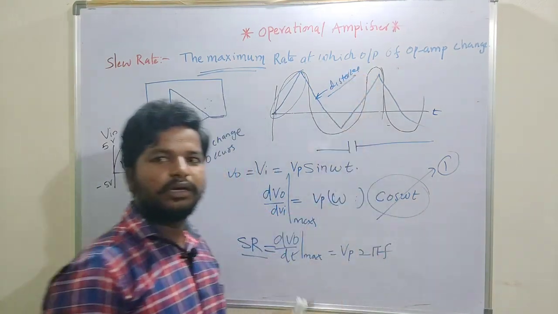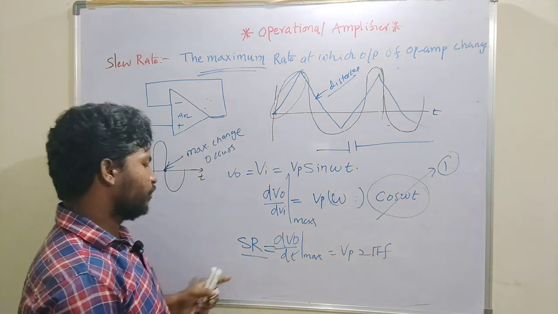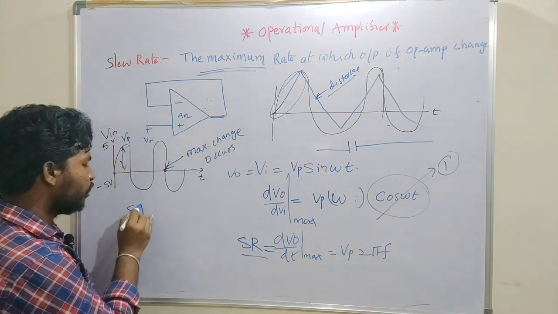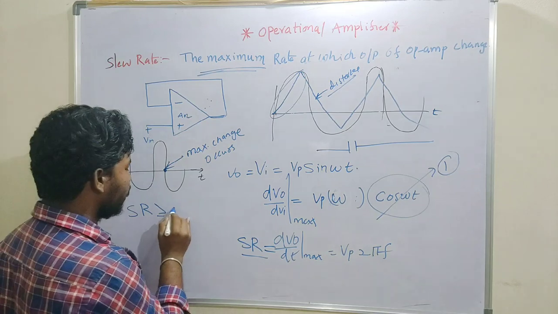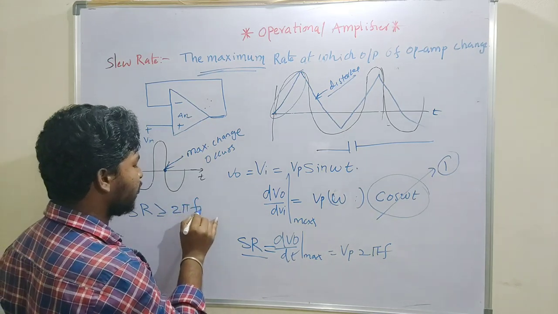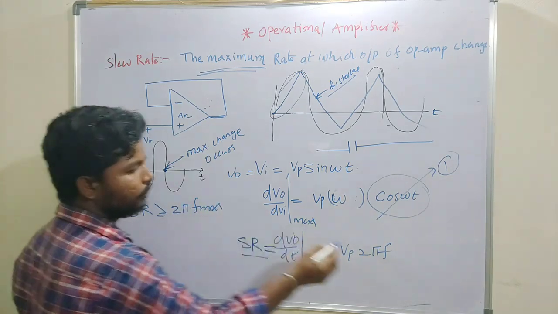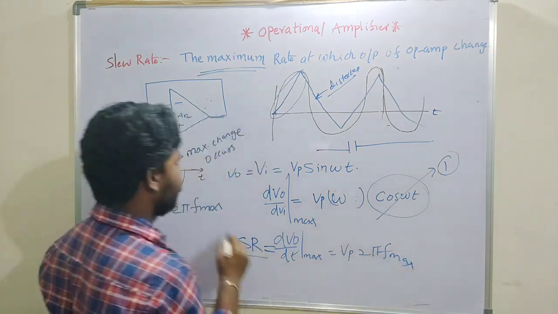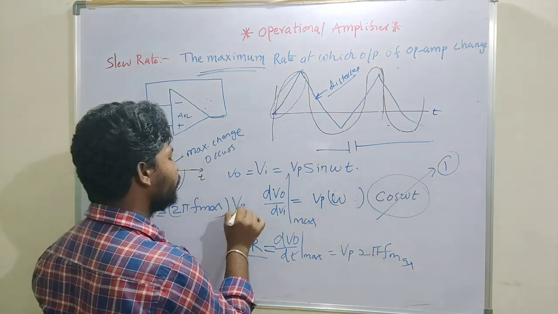So to avoid the distortion, we have to take care that the slew rate of the operational amplifier should be greater than 2 pi f max into the amplitude of the wave.